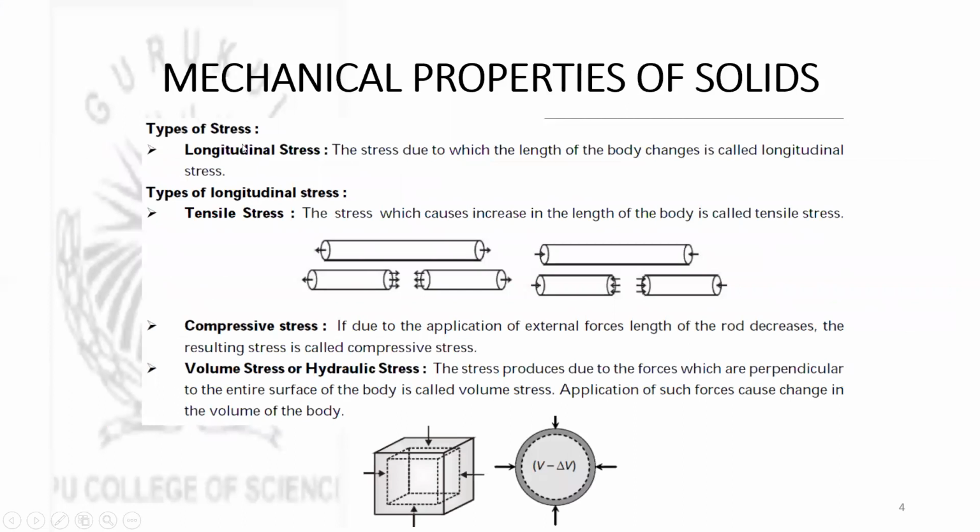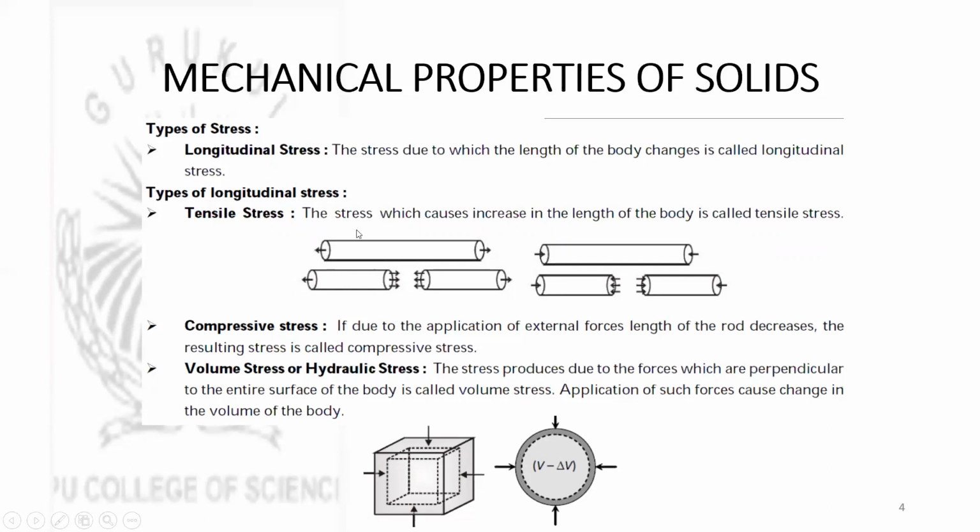Then, types of stress. First one, longitudinal stress. The stress due to which the length of the body changes is called longitudinal stress. That means on applying a deforming force, if only the length of the body is changing, then the stress developed is called longitudinal stress. Here, the longitudinal stress is again of different types.